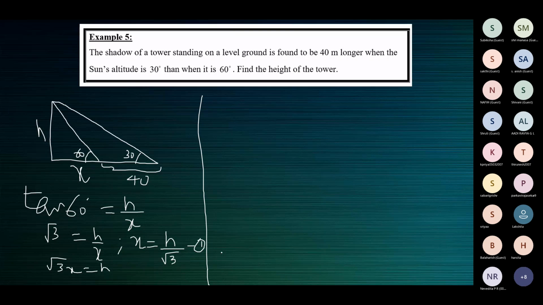So we are going to write the second one also. In the second one, it's called making X the subject of the formula. So we are going to write X in terms of H. Yes, tell me, Reshmika, tan 30 is equal to? H divided by X plus 40. Which is the triangle? ABD, ma'am. ABD is a triangle. Tan 30 degrees is equal to H divided by X plus 40. Yeah, you're right. Then the value of tan 30 degrees?